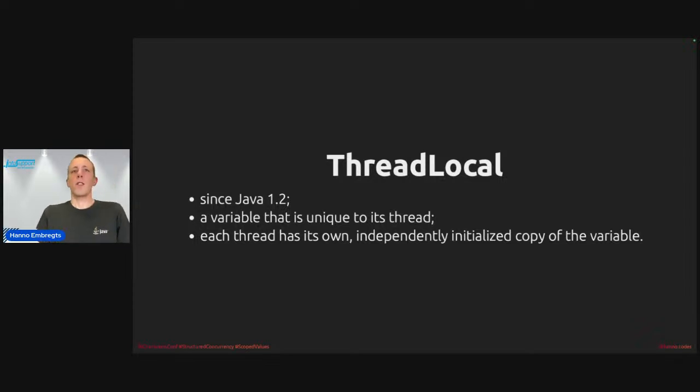Okay, another concept that I would like to touch upon before diving into the newer features is ThreadLocal, which has been in Java since Java 1.2. It implements a variable that is unique to its own thread. So that means that if you initialize a ThreadLocal, then each thread that accesses this ThreadLocal variable will have its own independently initialized copy of the variable. And this mechanism is used extensively in modern frameworks to identify a user's request, for example, when they want to store a request ID. Using a ThreadLocal will make sure that it will be unique for each user, because each user's request is run on a different thread, of course.